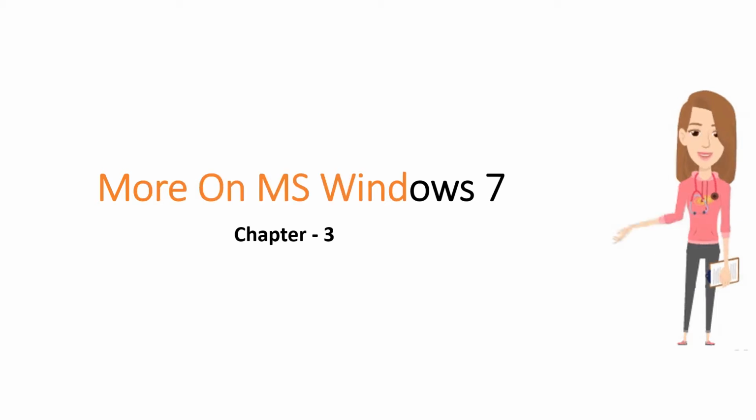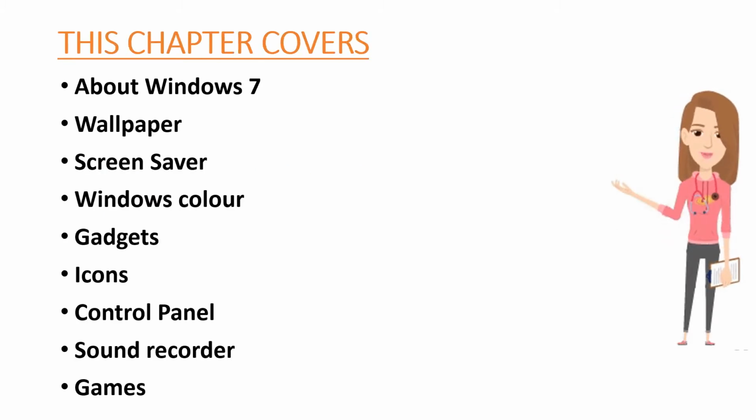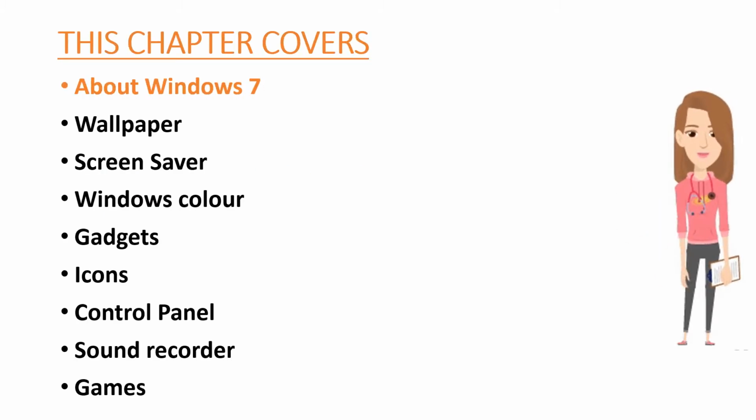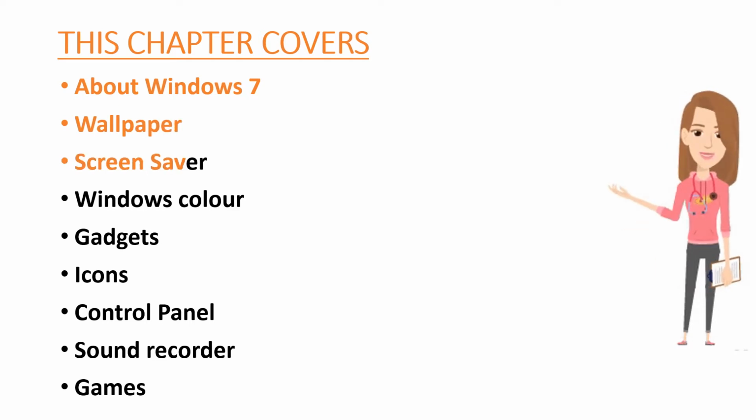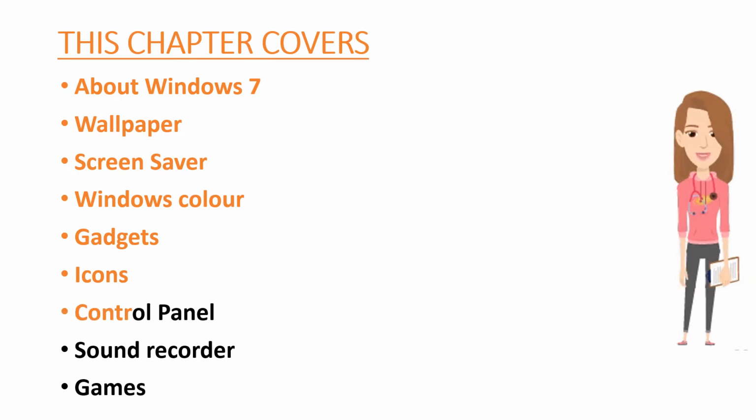More on MS Windows 7, Chapter 3. This chapter covers about Windows 7, wallpaper, screensaver, Windows color, gadgets, icons, control panel, sound recorder, games.